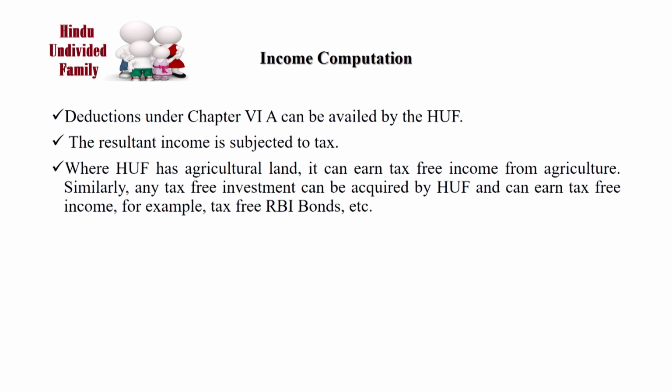Similarly, any tax-free investment can be acquired by the HUF and it can earn tax-free income, for example, tax-free RBI bonds, etc. So note down this point: this type of income is exempt, as agriculture income and income related to specified tax-free bonds like RBI bonds and others.